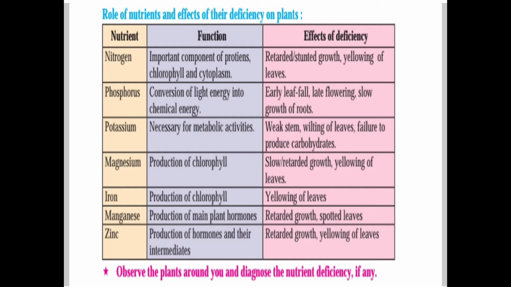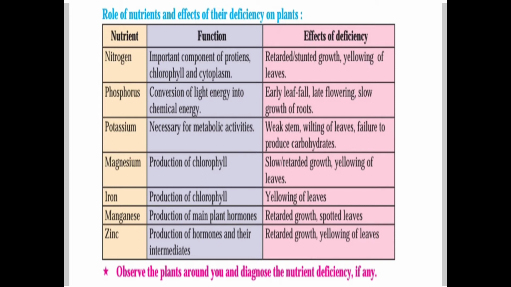Manganese: production of main plant hormones. Just as hormones are there in a human body, in the same way plants also have hormones, and manganese is used for the production of the main plant hormones. If its deficiency occurs, then what will happen? Retarded growth and spotted leaves. You can see spotted leaves in your garden or in your surroundings. At that time you can conclude that